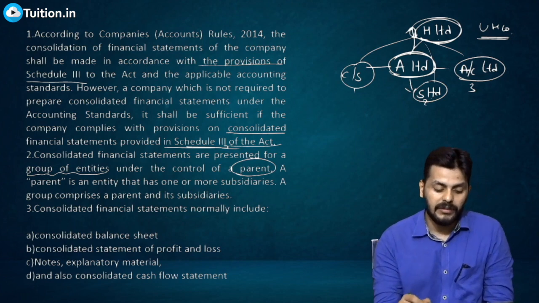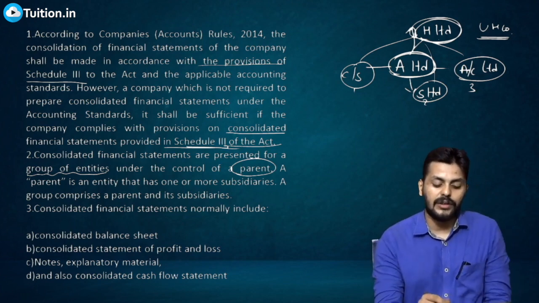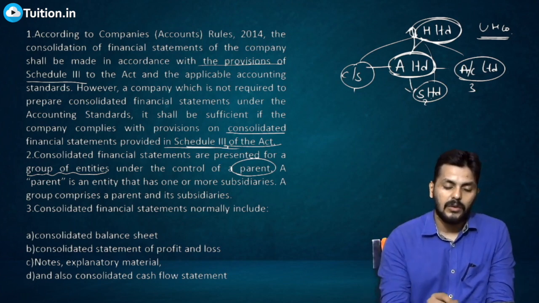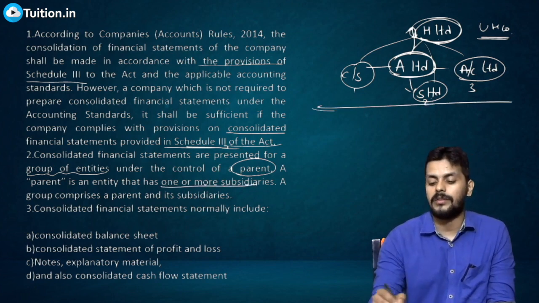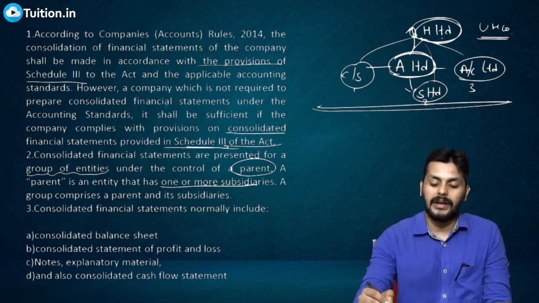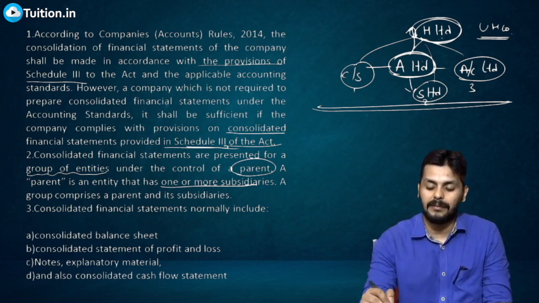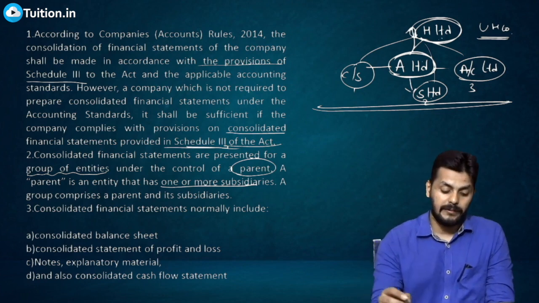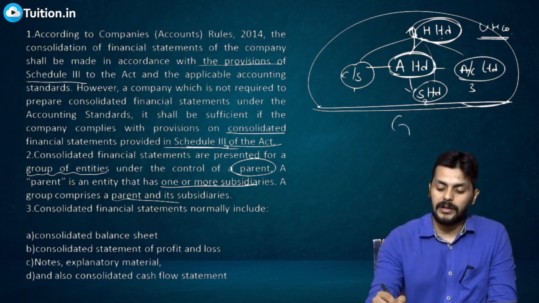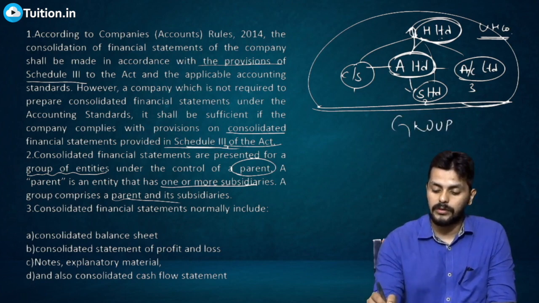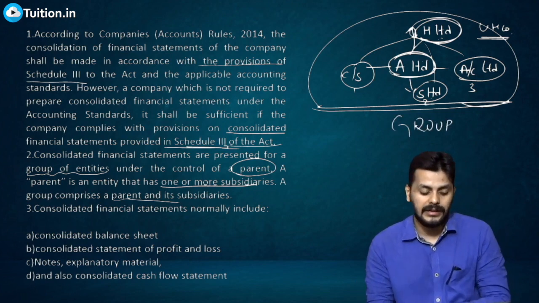Consolidated financial statements are prepared for a group of entities under the control of a parent. Who's a parent? A parent is an entity that has one or more subsidiaries. I hope this example clarifies it. H is a parent of A Limited while A is a parent of S Limited. A group comprises a parent and its subsidiaries. The whole thing under H Limited is called the group, because the group contains the entire bunch of entities.